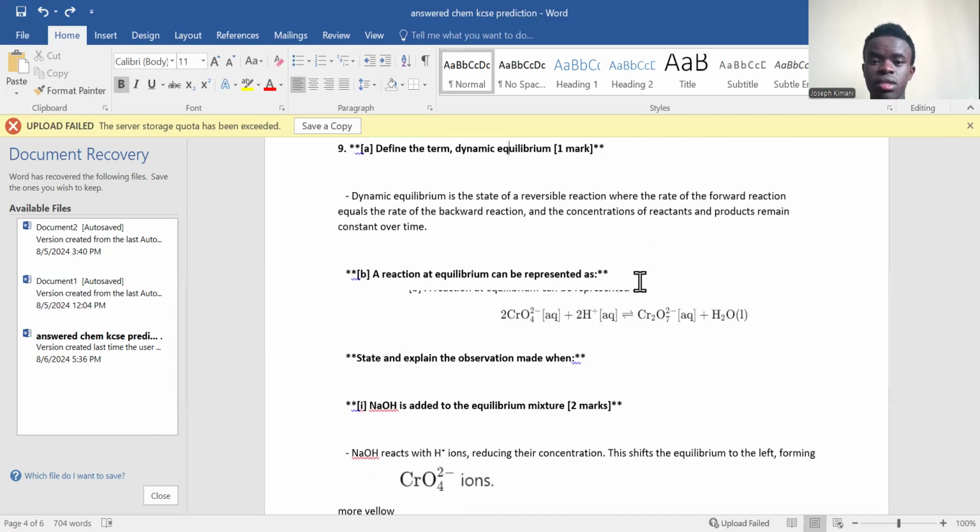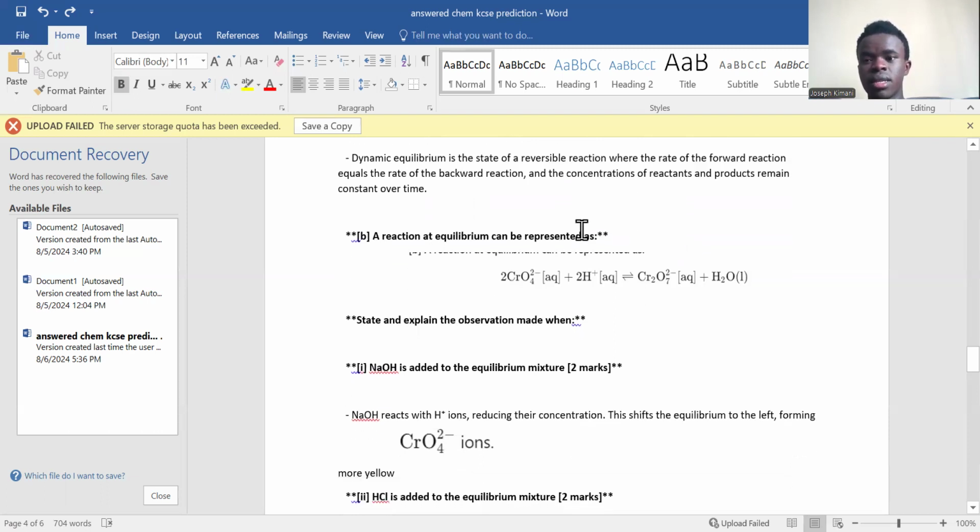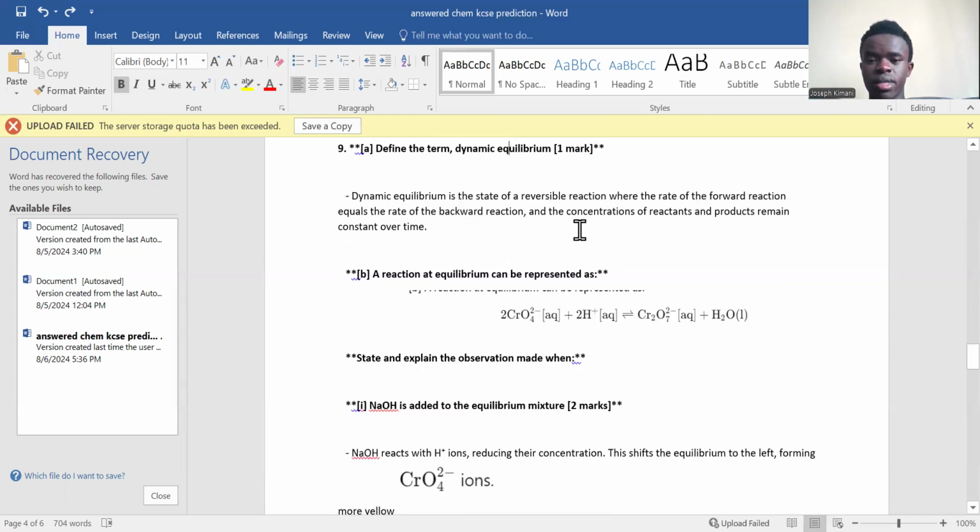We call this a state of dynamic equilibrium. Why? Because any of the products or reactants can be formed at this state. If you alter the conditions of a dynamic equilibrium, that will determine which product will be formed.